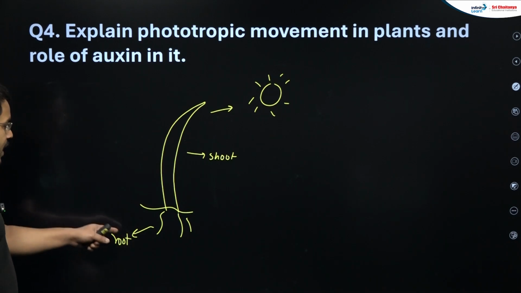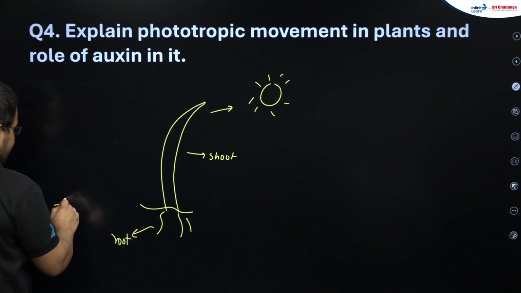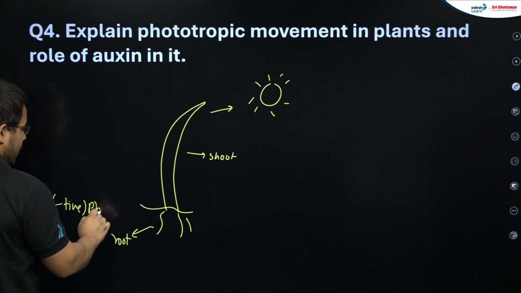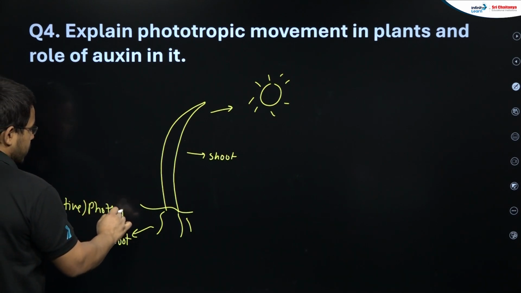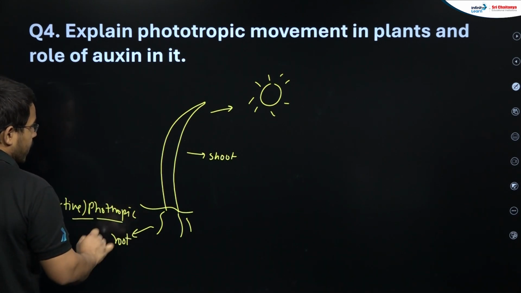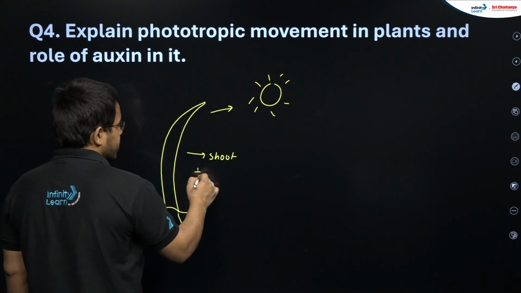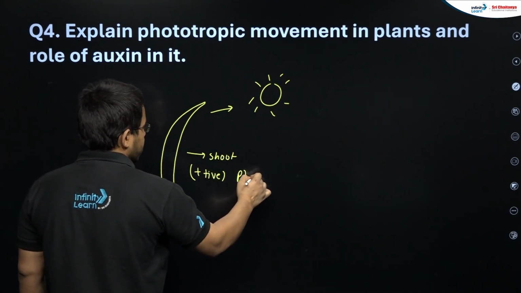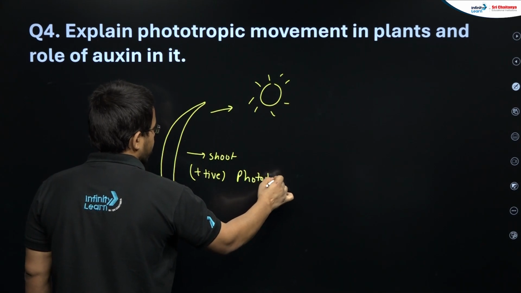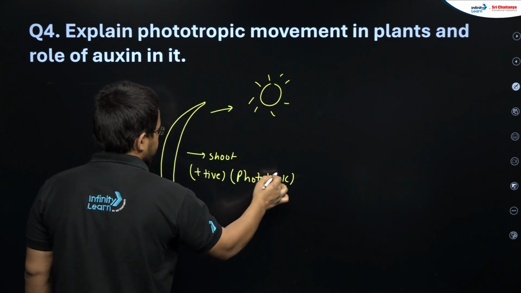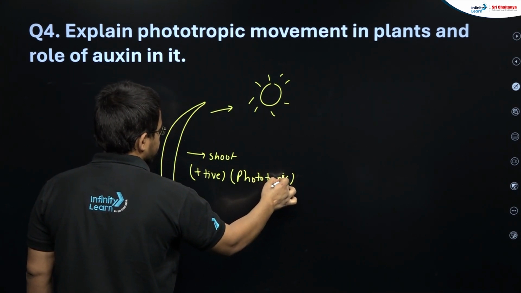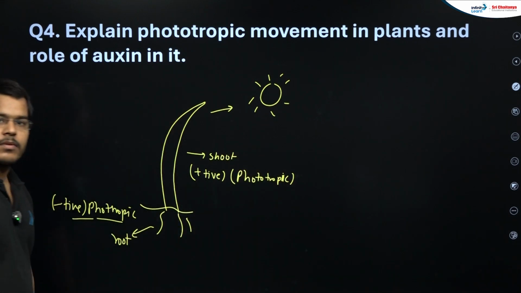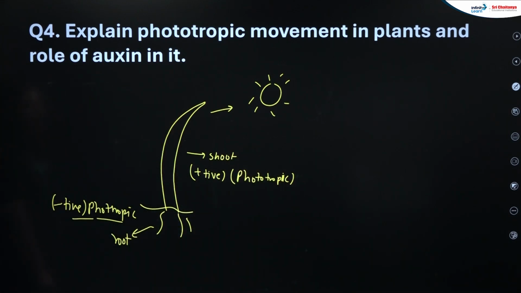So the plant's root part is showing negative phototropic movement, and the plant shoot is showing positive phototropic movement. Now students, if we talk about this particular movement, how is auxin helping in it?